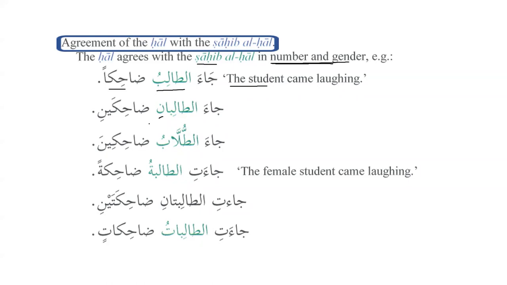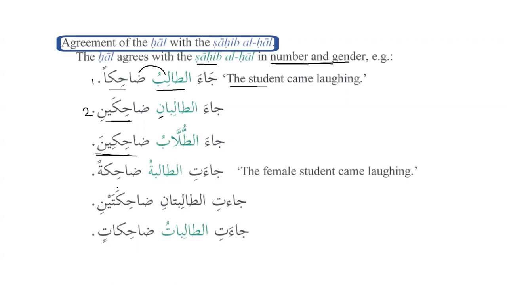So when we talk about two students and their state, we will say both of the students came laughing. And if we have more than two, then it will be the plural. So we say, Ja'a tullabu dahikina. As we know, una, ina, so that will be mansoob. The students came laughing. So now we have more than two students. So here we have one student, here we have two students, and here we have more than two students. It can be three up to the number that could be 50, 100, or whatever it is. So now we can see that hal and sahibul hal are equal in number and gender.